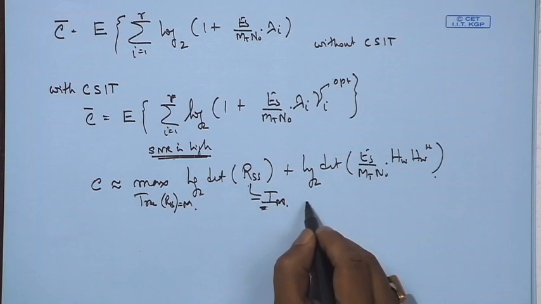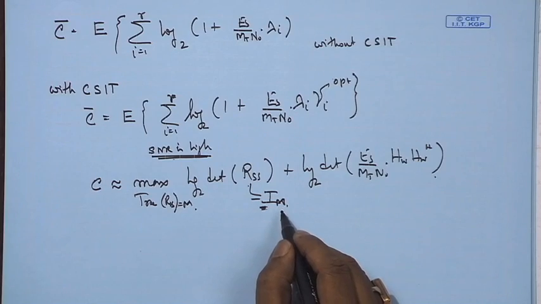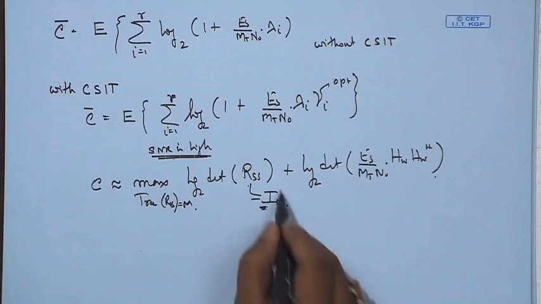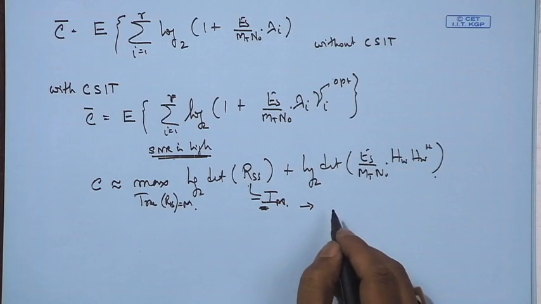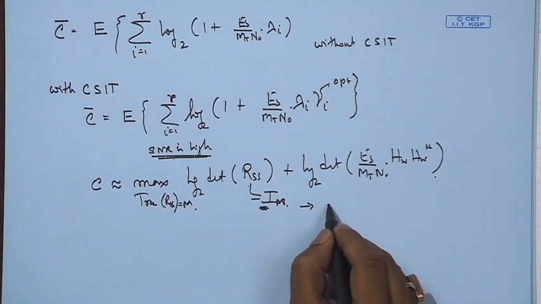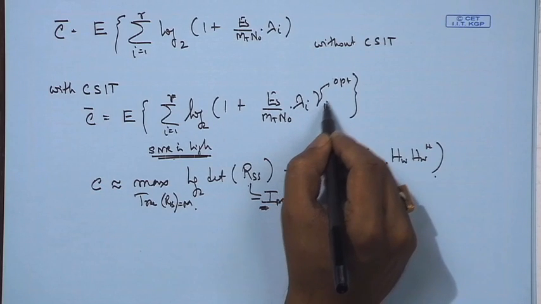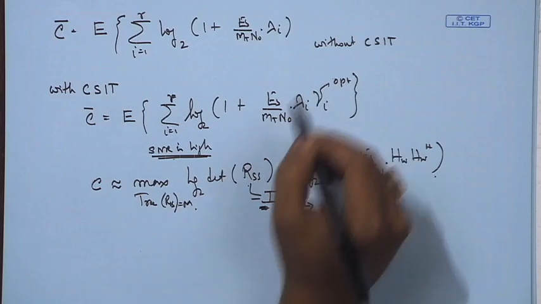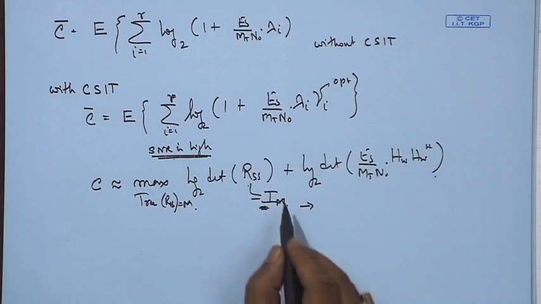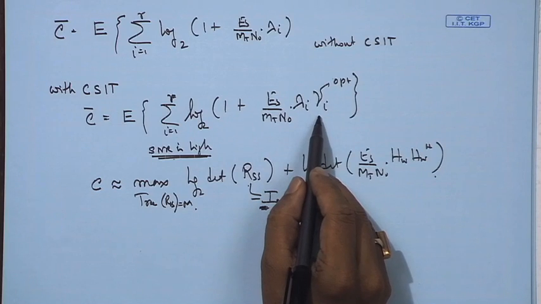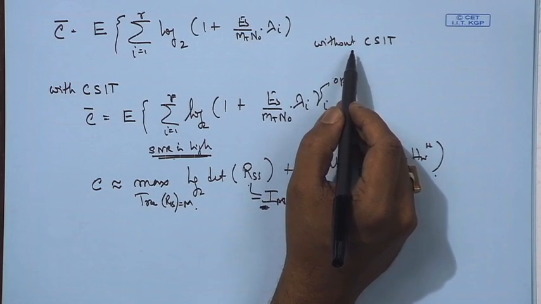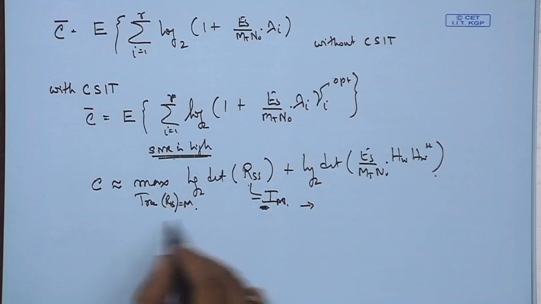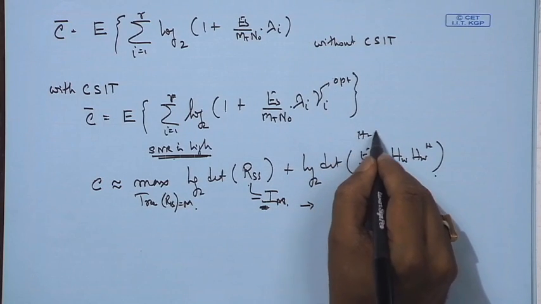So, and this comes from the arithmetic mean geometric mean inequality. Again, we could go to that and show this. When we are saying that this is equal to I_M, it in turn means that we are putting equal power across all the branches. That means the lambda_i, gamma_i are almost equal to each other, and that is also the case when there is no CSIT.